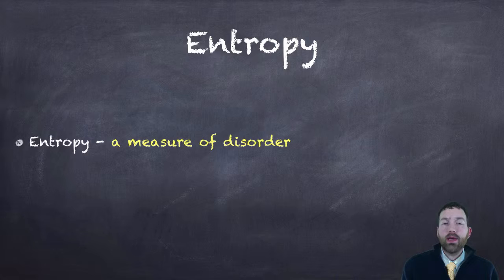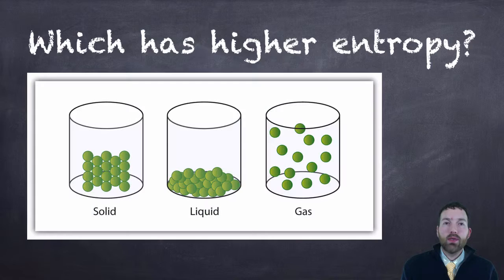So you can quantify entropy. We don't need to do that in Regents chemistry. We just need to know what it is. So it's just kind of word association. Entropy means disorder. You also need to be able to judge what scenarios or what conditions have more or less entropy than another. So I have three states of matter here: solid, liquid, gas.